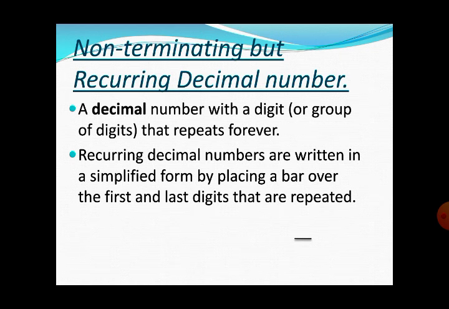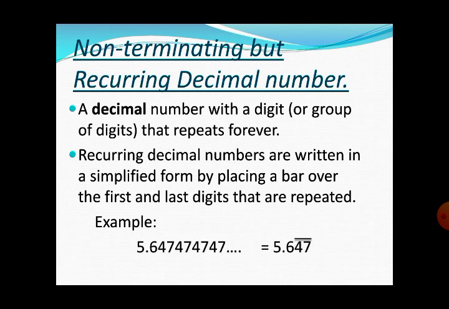So recurring decimal numbers are written in a simplified form by placing a bar over the first and last digit that are repeated. For example, in the given case, the decimal fraction is 5.6474747, which equals 5.647 with a bar over 4 7.